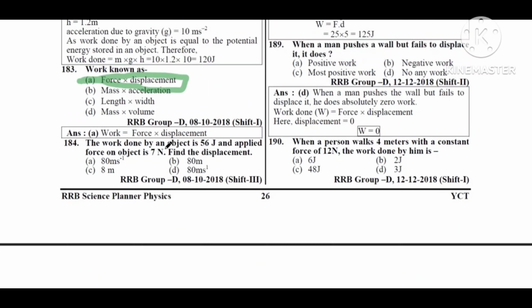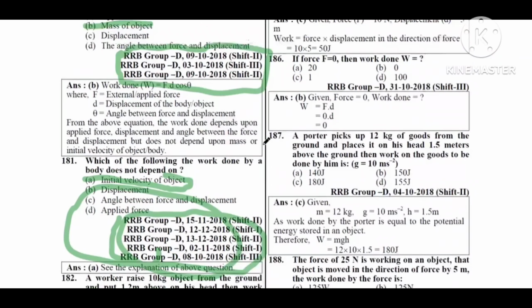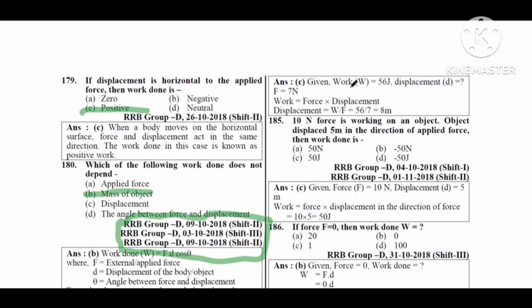Next question. The work done on an object is 56 joule. Applied force on the object is 7 Newton. Find the displacement. So given work W is equal to 56 joule, and the displacement will be found. F, the force, is equal to 7. So work done is equal to force into displacement. 56 equals 7 into displacement, so the displacement is 8 meter.